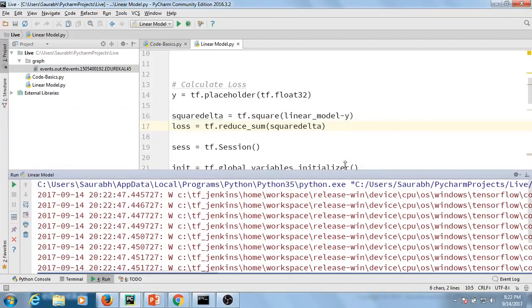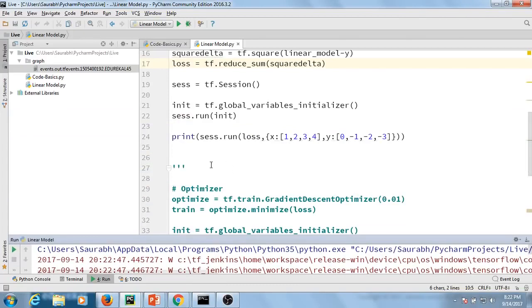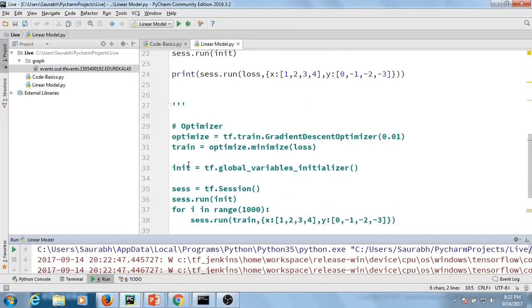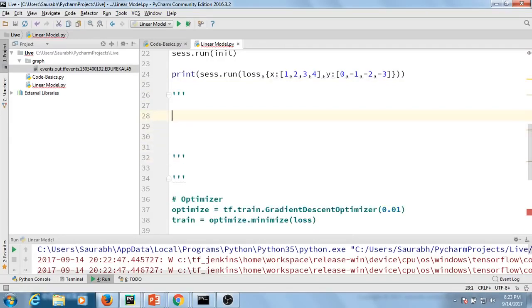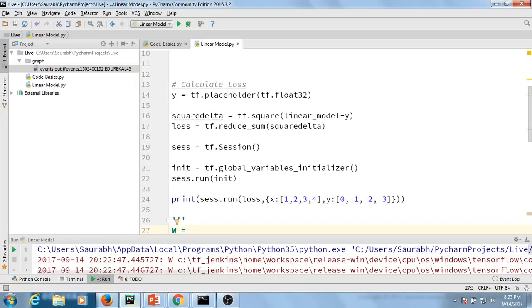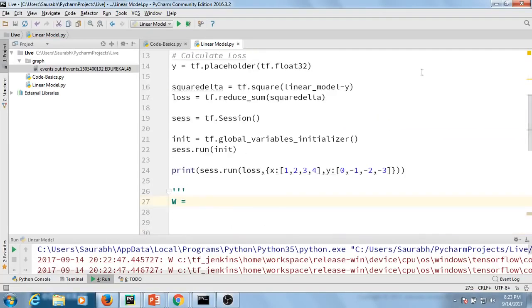Now, what I'm going to tell you, just pay attention to that. All right, guys. And let me just throw in some multi-line comments. Now, notice that our W value that we have initialized is 0.3. So let's keep it as 0.3.